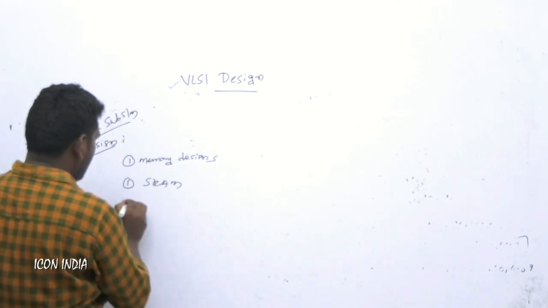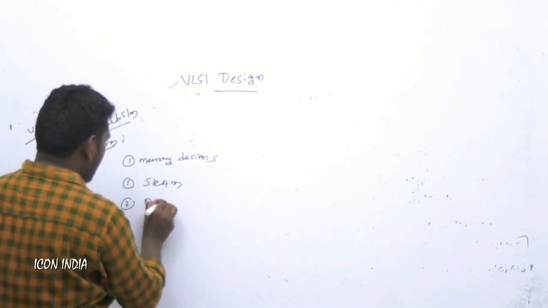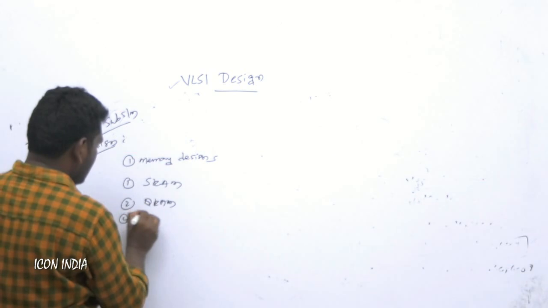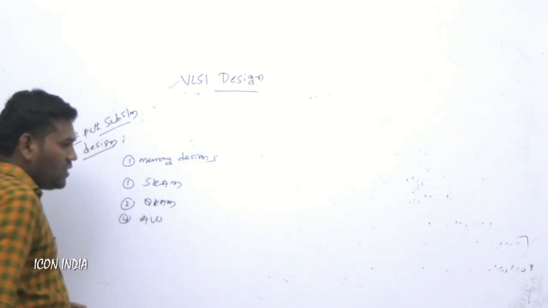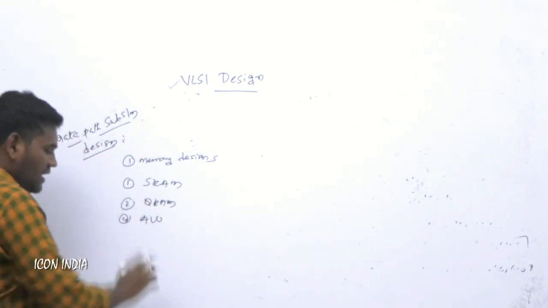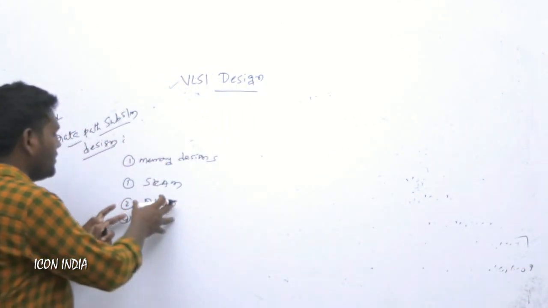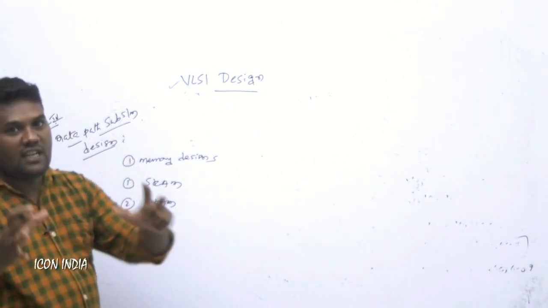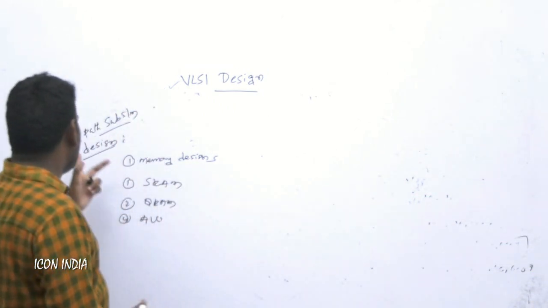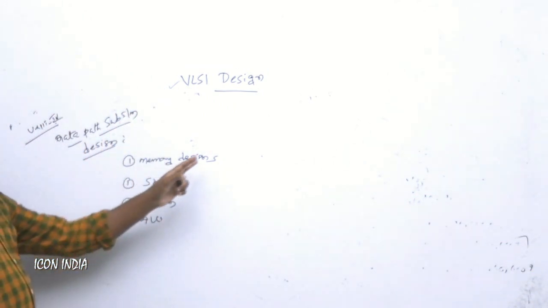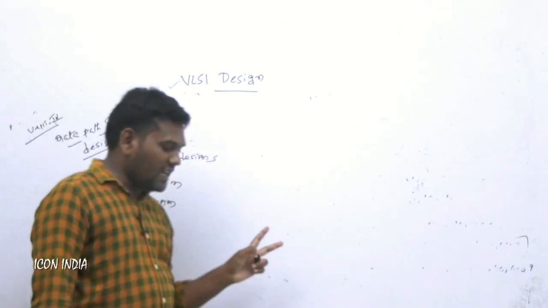SRAM is there, DRAM is there, and next one is the ALU. All those concepts will be in the data path subsystem. A subsystem is nothing but, by using these subsystems, we design one system. So that's why the data path subsystem will include all those topics. Memory design will be there.